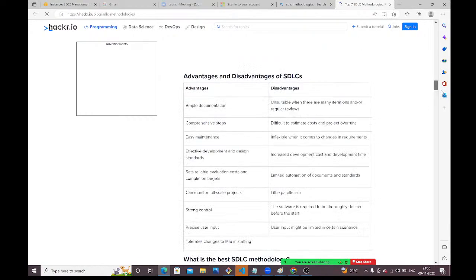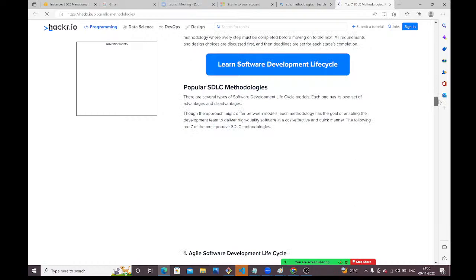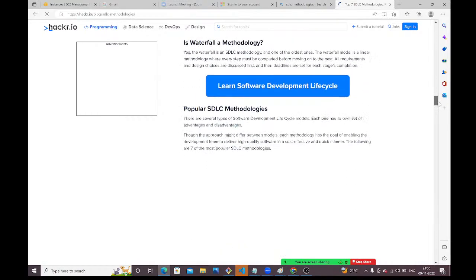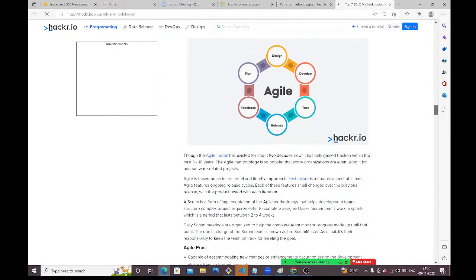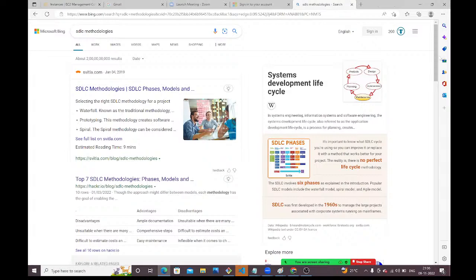See, guys, waterfall methodology is there, and agile. Most of the people will give these two things only. We'll see another site.